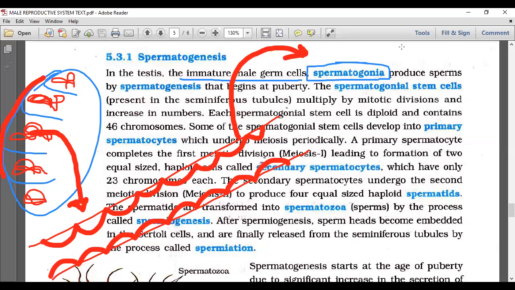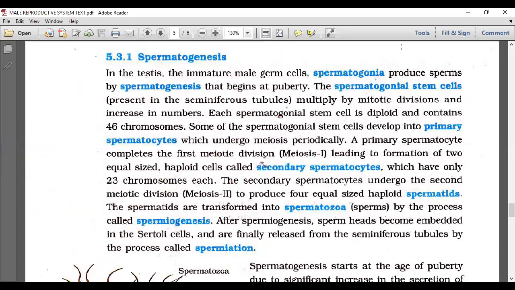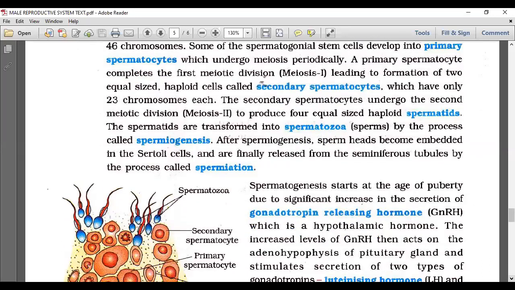The germinal epithelial cells we call spermatogonia. So let's start from spermatogonia, which are going to produce the sperms. The process of production of the sperms is called spermatogenesis, which begins at puberty. Spermatogenesis begins at puberty. That means from birth till the age of puberty, there is no production of sperms.